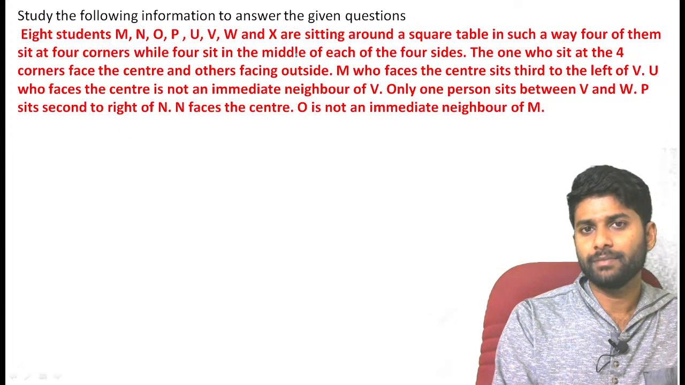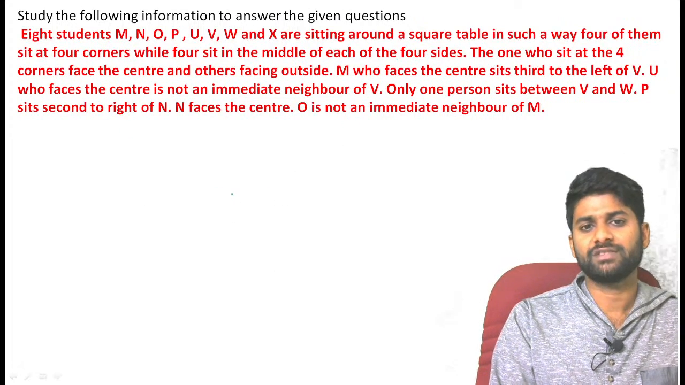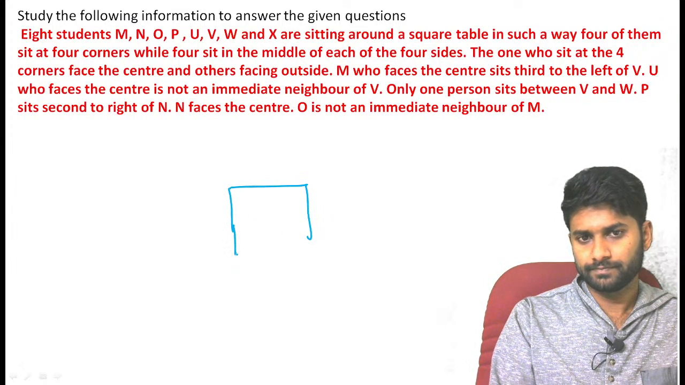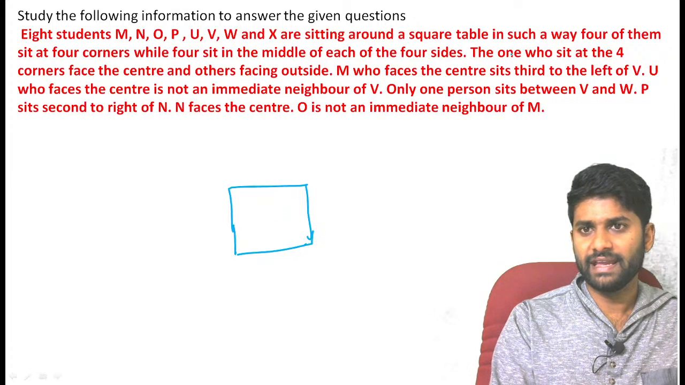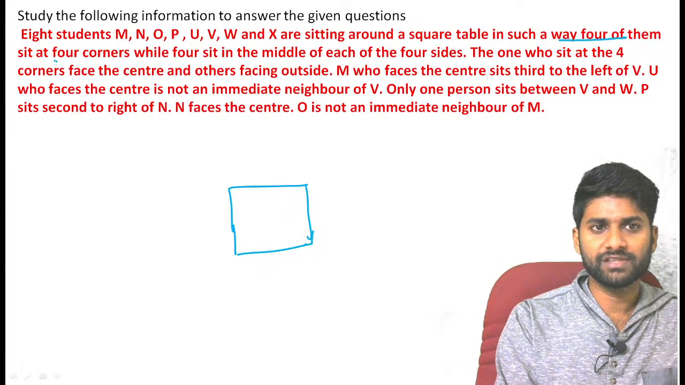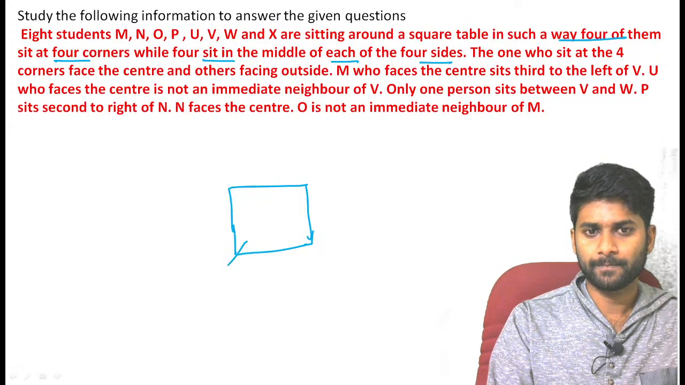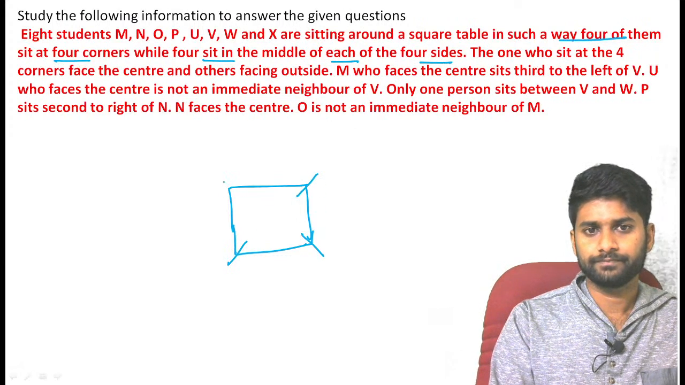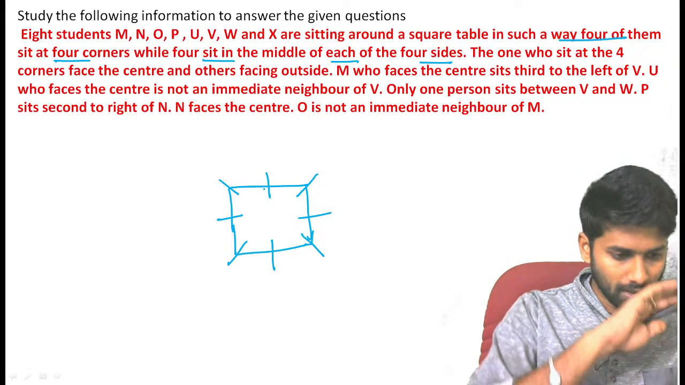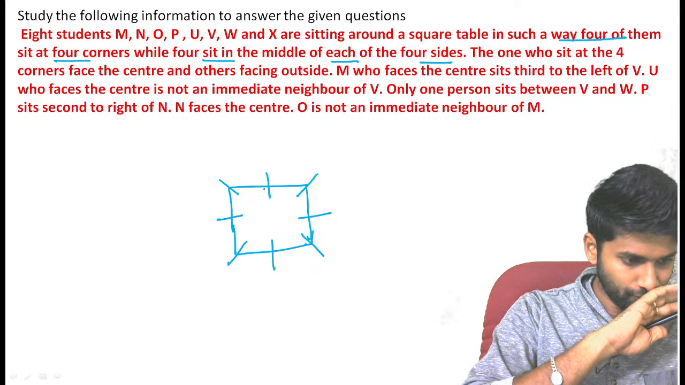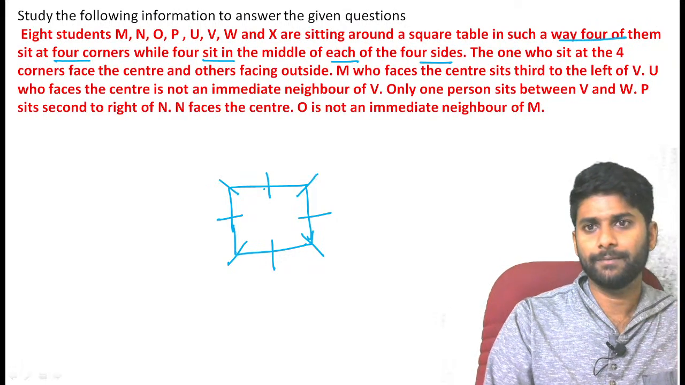Now see, a total of 8 members are sitting at a round square table. First make it a square table here. In total, how many persons are there? 8 persons. And 4 of them sit at the 4 corners, 4 of them sit in the middle of the 4 sides. 4 corners, 4 sides.